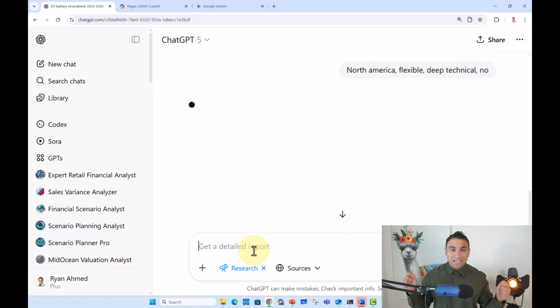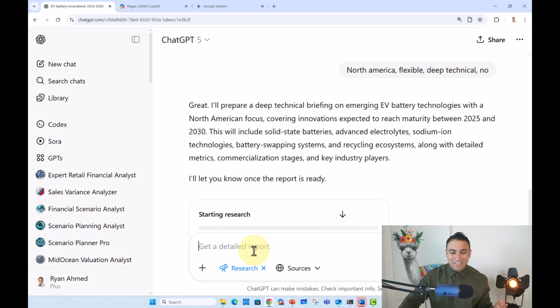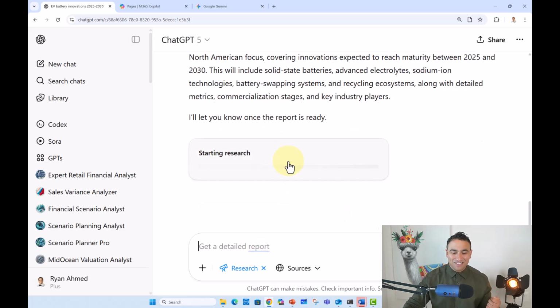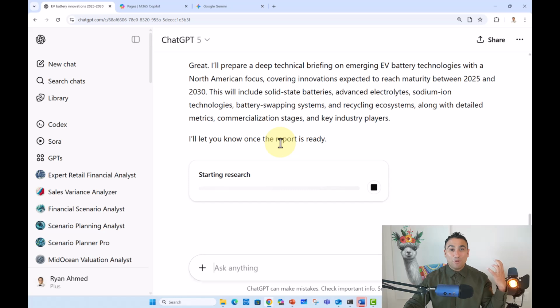And then once you click run, what's going to happen behind the scenes is that this AI agent is going to start that deep research and is going to basically search the entire internet. It's going to read research papers and it's going to do what takes humans maybe weeks to do. And it's going to do that in around 10 minutes.